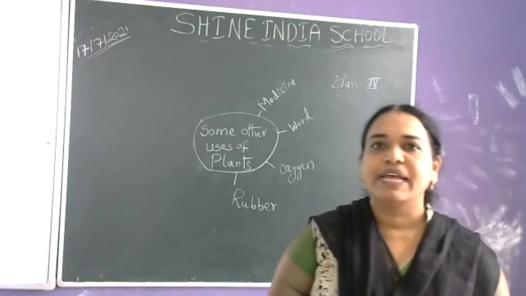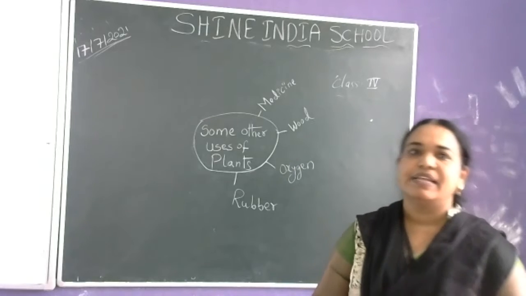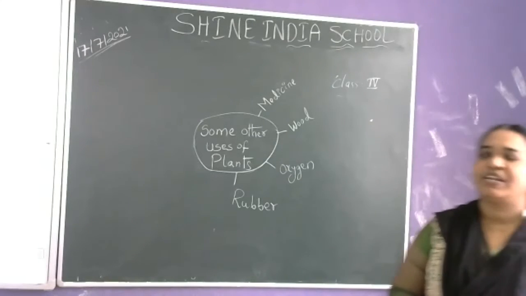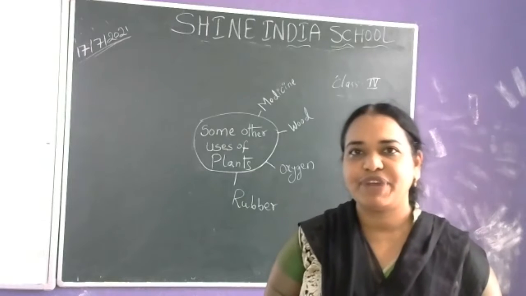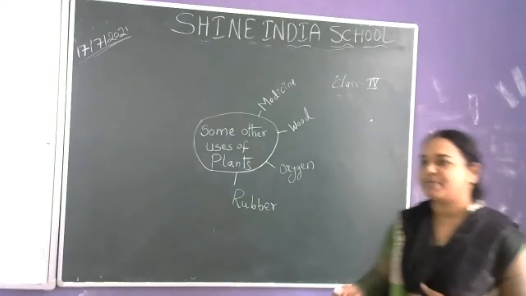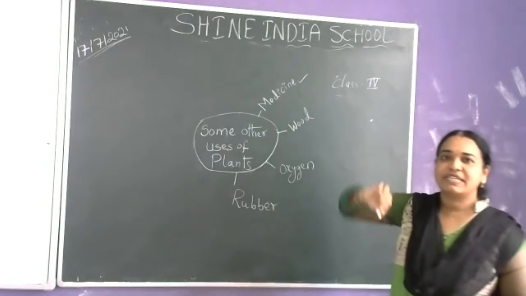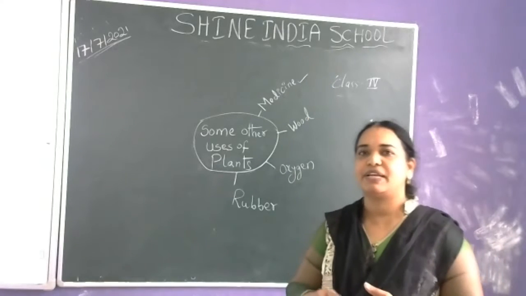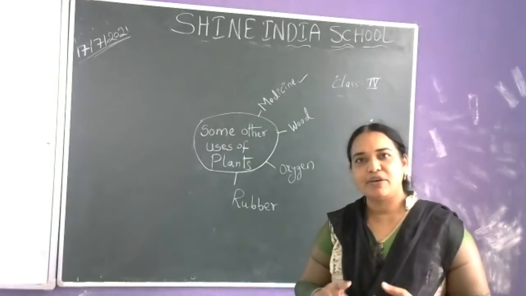So yesterday we discussed the uses of plants: what are the uses of plants, what different types of things the plants provide us. Yesterday we discussed medicine, with a number of examples: turmeric, tea, aloe vera, mint, and coriander.